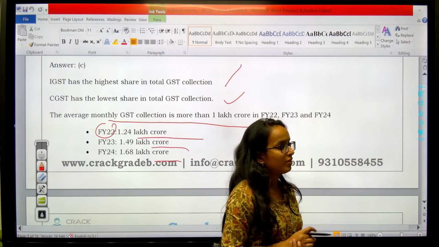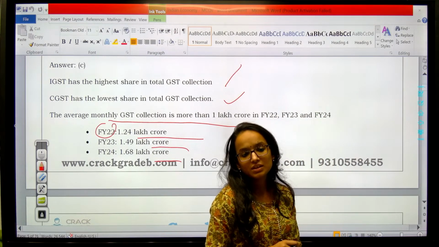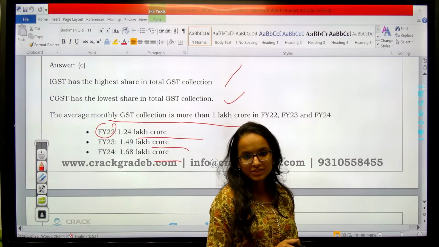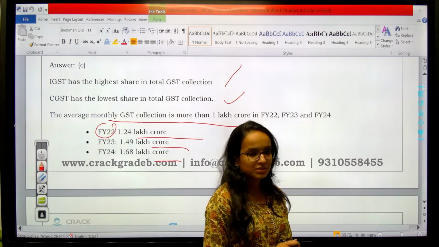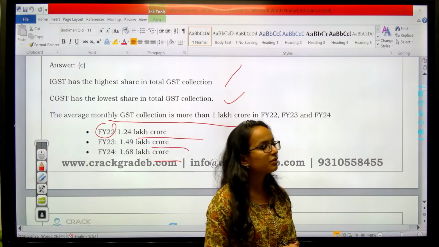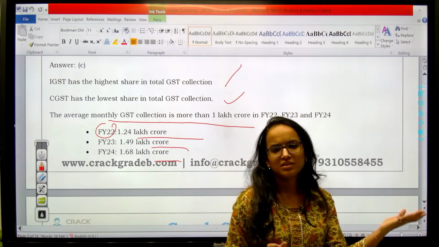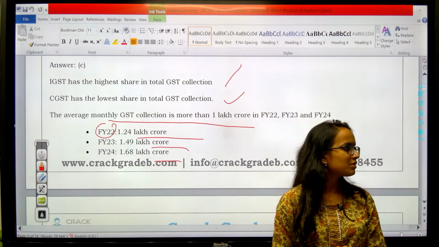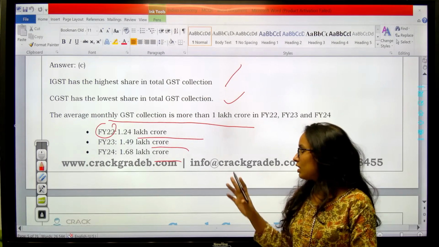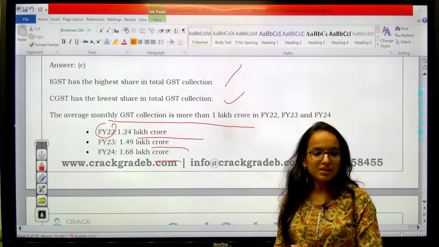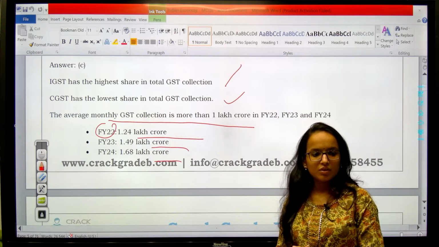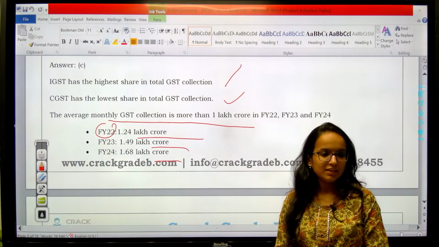I understand your question, because if there is say 5% GST, 2.5 is from CGST, 2.5 is from SGST. That's why you are getting confused. So you should try searching the answers to these questions. We can discuss them in any of the classes. Alright, so is this clear to you all? Answer should be C, all of them. Okay, these are correct.